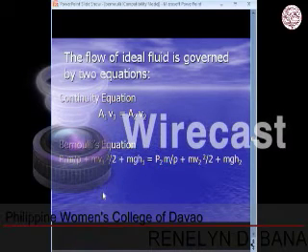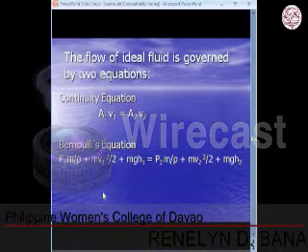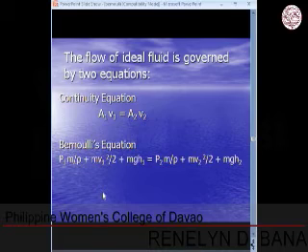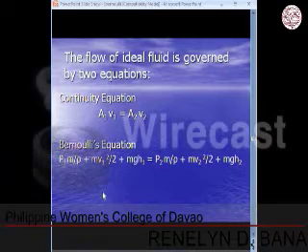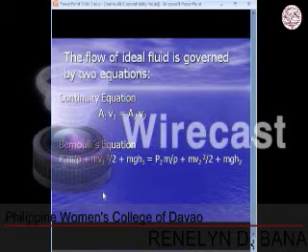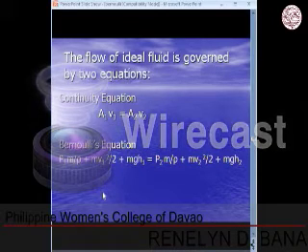velocity 2. And the second equation is Bernoulli's equation, telling us that the product of pressure times the mass divided by its density plus the product of mass times the square of its velocity divided by 2 plus the product of mass times the gravity and times its height will give us what we call the pressure head, the velocity head, and the elevation head. So the sum of all these three heads are the same at any point of a particular flow of a fluid.